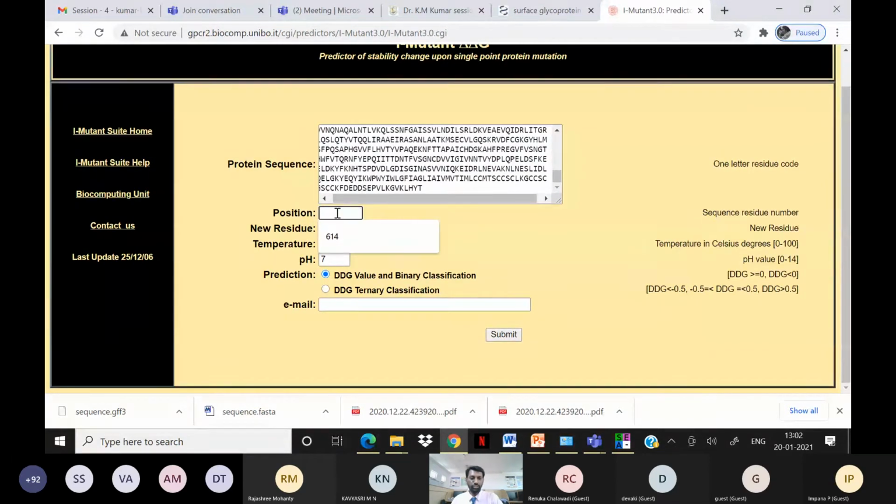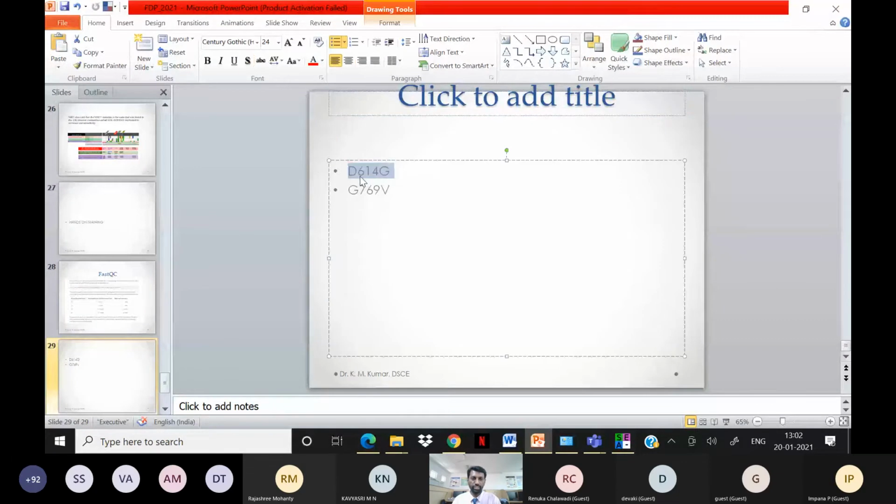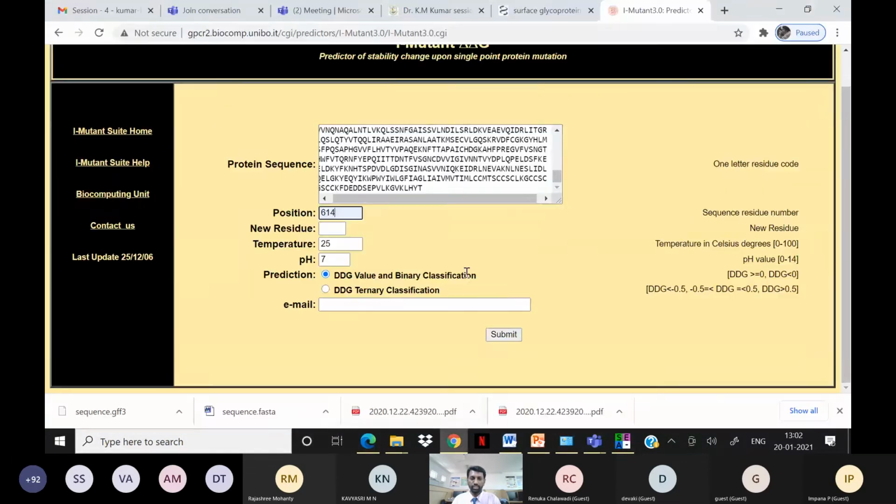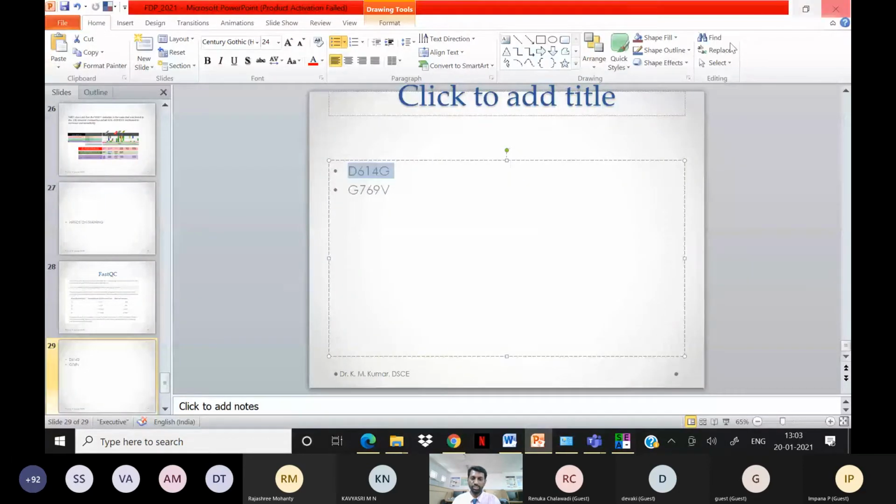Right? So the position is 614. The position we have here is 614, where D is replaced by G, right? So here the new residue, at position 614, D is already here. The tool will recognize that D is at position 614, and the new residue is G. The new mutated residue is G here.